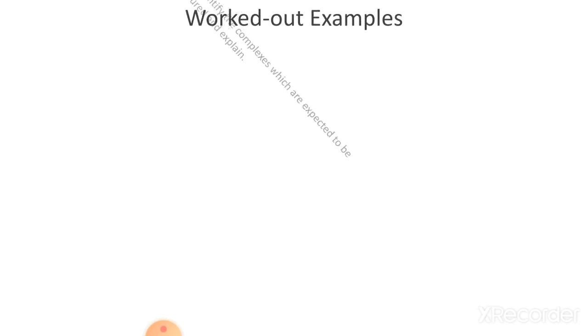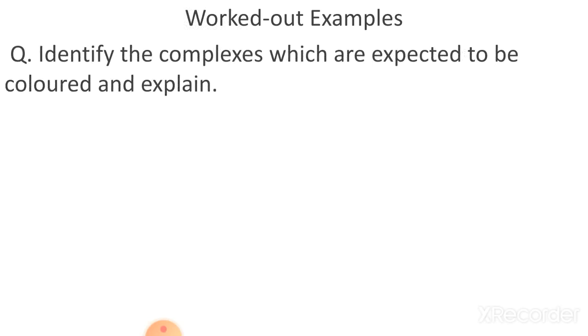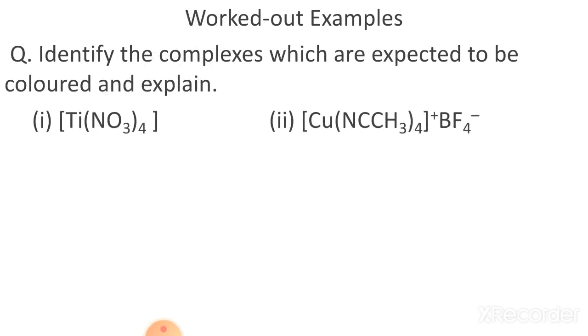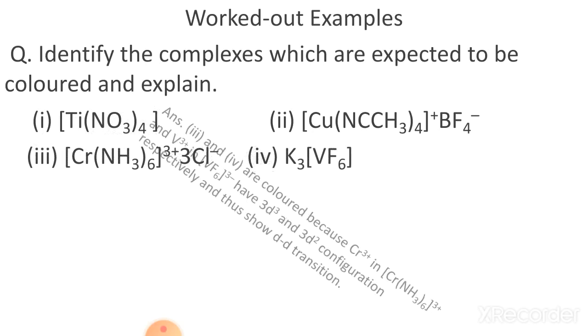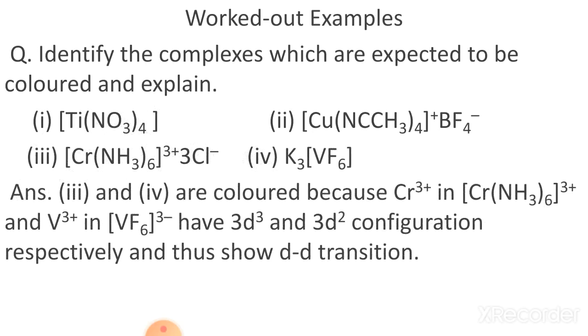I think you understand the color topic very well. Now dear students, one example is given, a worked example: identify the complexes which are expected to be colored and explain. This can be explained by the d orbital configuration. First of all, you have to find the charge on the given compound, and then you can find the d orbital configuration, and you also have to know strong field and weak field activity. Now look at what happens.